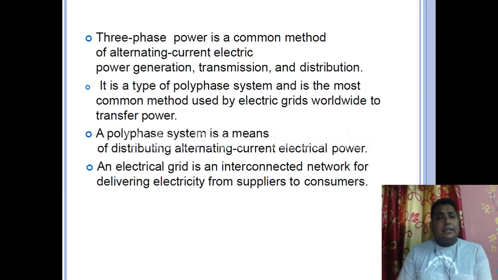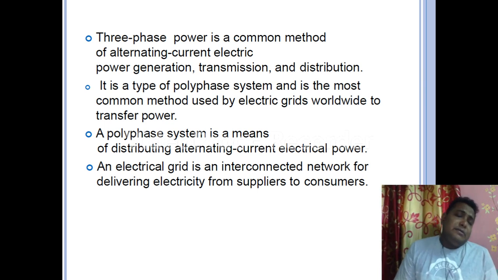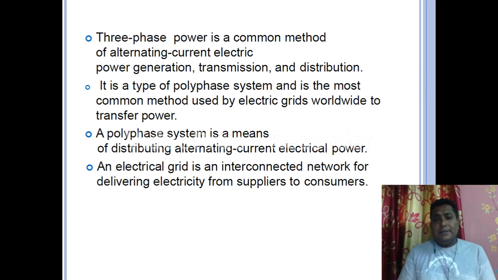It is written here that three-phase power is a common method of alternating current electric power generation, transmission and distribution. That means in any generating station alternating power is generated, and that power is generated in three phase. Whatever power is generated is transmitted, so the network should be three phase, and when it is transmitted to some area or substation, there is then a distribution of power. When there is a requirement of high voltage and high current, that means high power, we actually use the three-phase system.